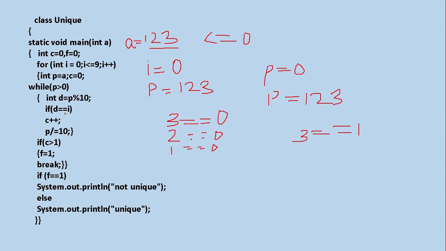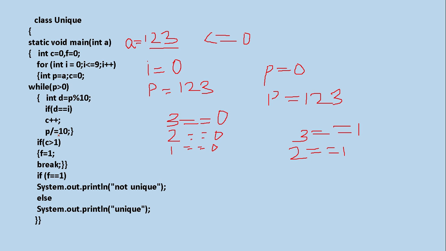So see, is the condition true? No. There won't be C++ and it will be reduced. And what will be the number? 12. Coming over here, 12 greater than 0? Yes. So D is equal to P modulus 10. P modulus 10 means it is 2. Checking 2 is equal to 1. What will be checked now? 2 is equal to 1. Okay, 2 is not equal to 1. So C won't be incremented.